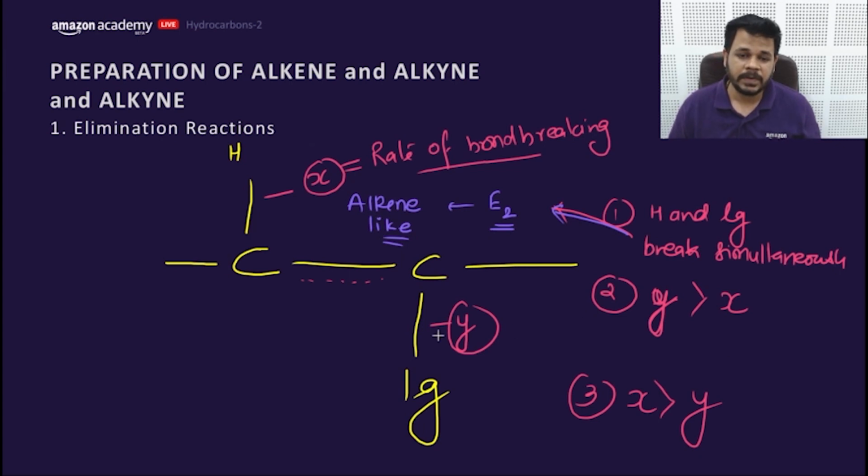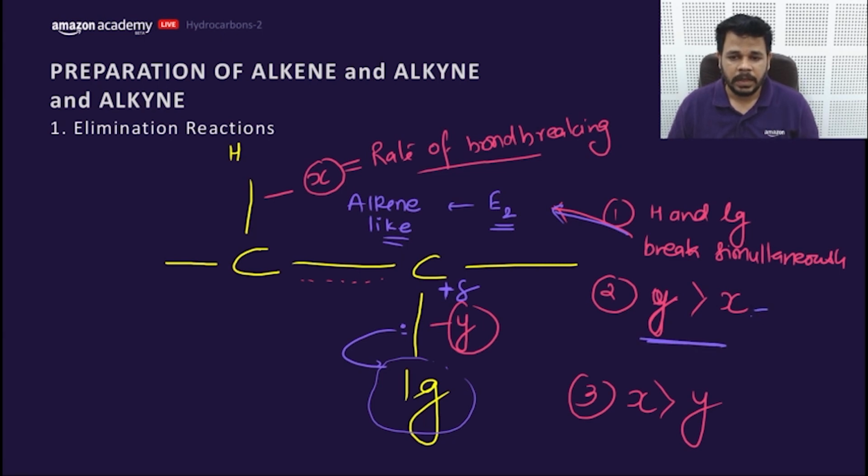The second one is very important. When LG breaks first, if LG takes its electron and breaks first, it will create a partial negative charge here and a partial positive charge here. So that means in case of E1, the transition state would be having carbocationic properties.